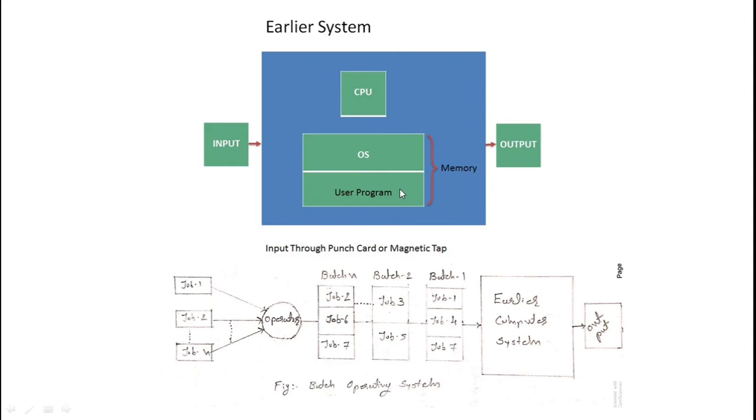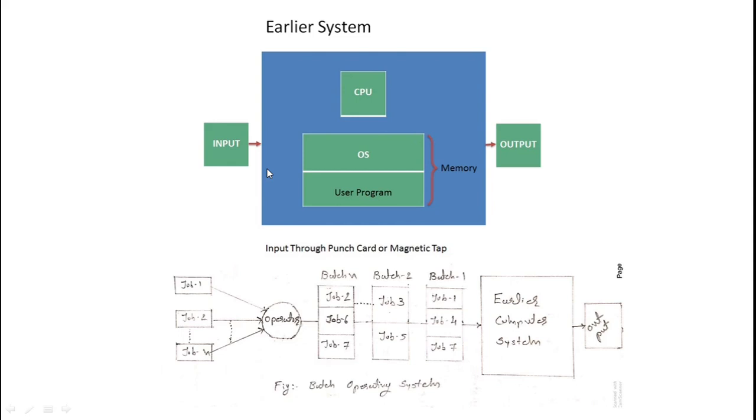Currently you use two types of memory, primary memory and secondary memory, but in the earlier days there was a common memory for everything. Another thing is the input and output device, and the input was produced as an entire job.